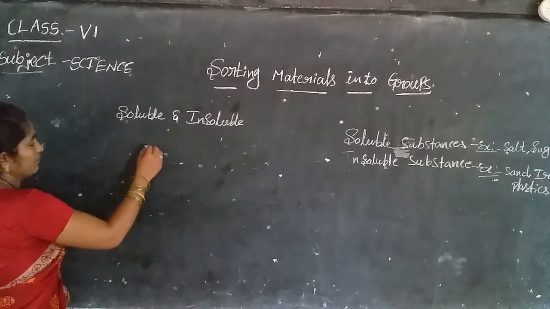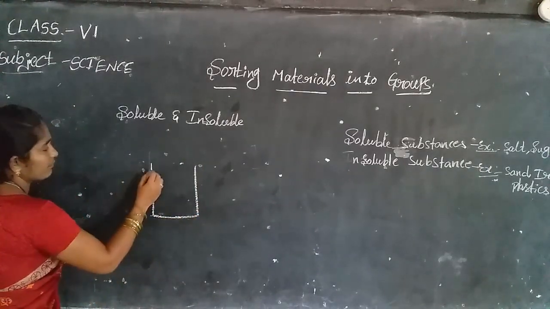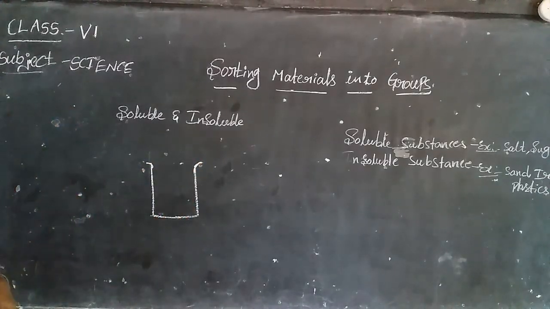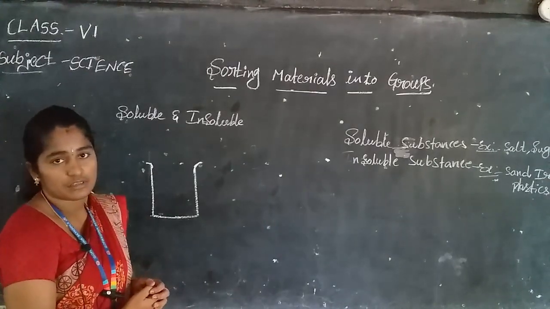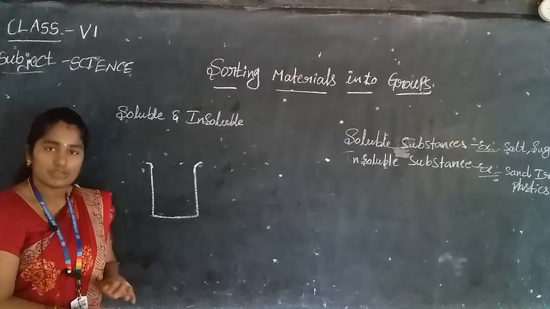If we take one tumbler and pour some materials available in your surroundings.